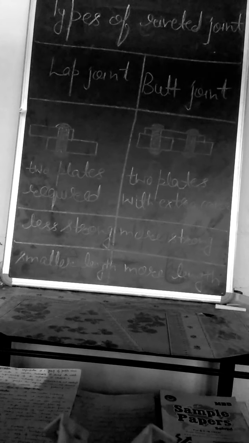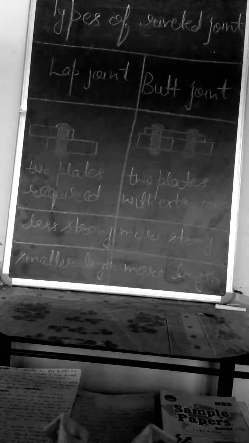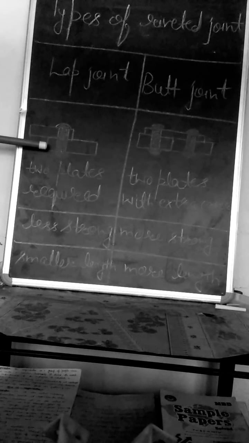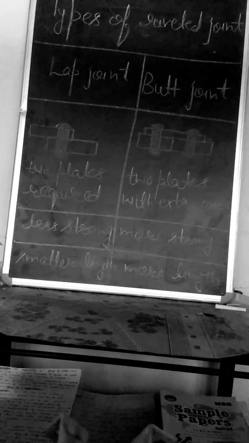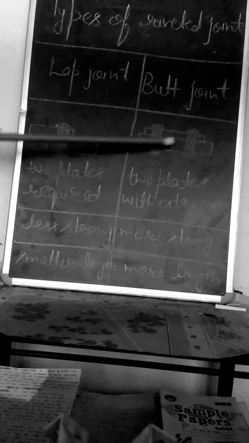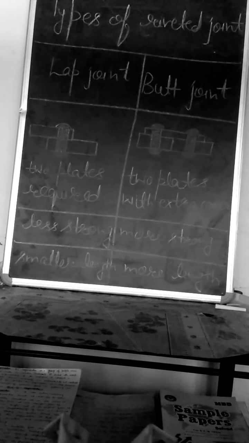So what is the difference between lap joint and butt joint? Most important question from the exam point of view. So, difference between lap joint and butt joint. In lap joint, minimum 2 plates are required to make a joint. But in butt joint, minimum 2 plates with an extra cover plate are required to form the joint.